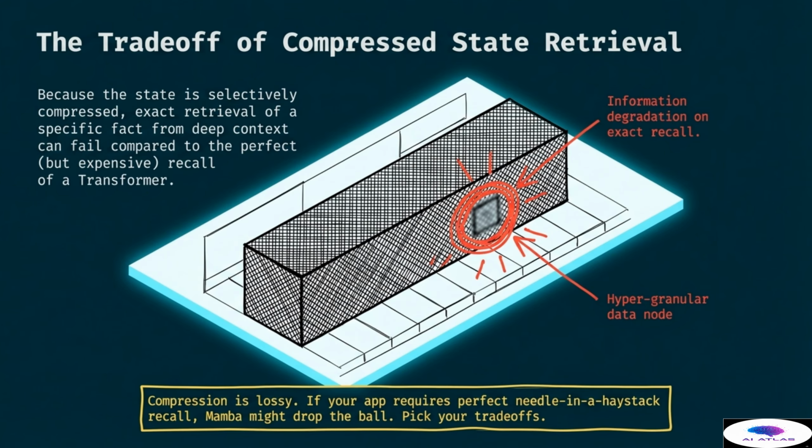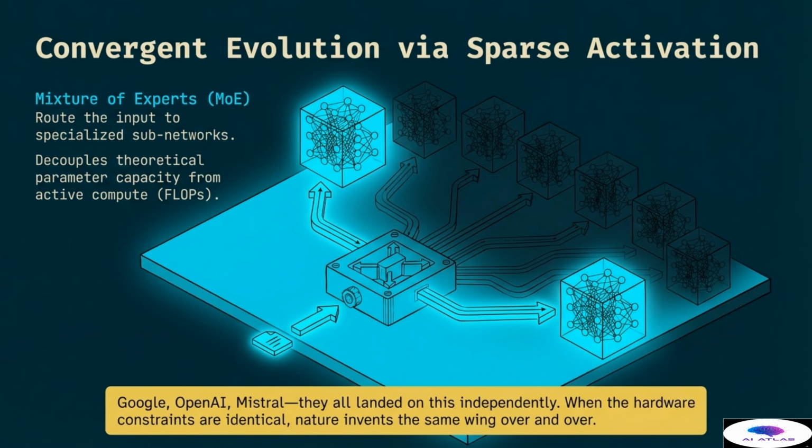of a transformer. We now look at convergent evolution via sparse activation through the mixture of experts, or MOE. This is a fascinating phenomenon where different organizations like Google, OpenAI, and Mistral all landed on the same architectural solution independently. When the hardware constraints are identical, nature often invents the same wing over and over.